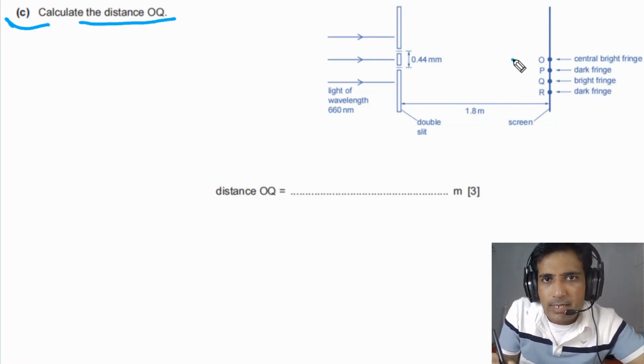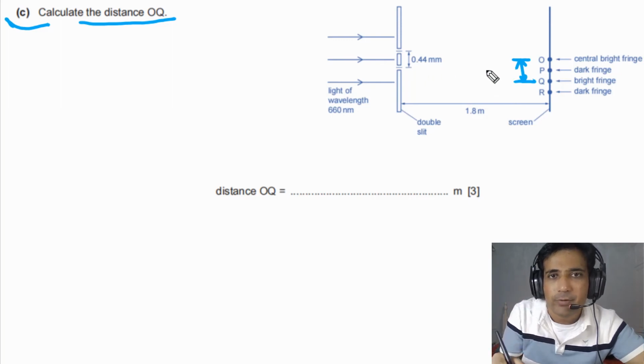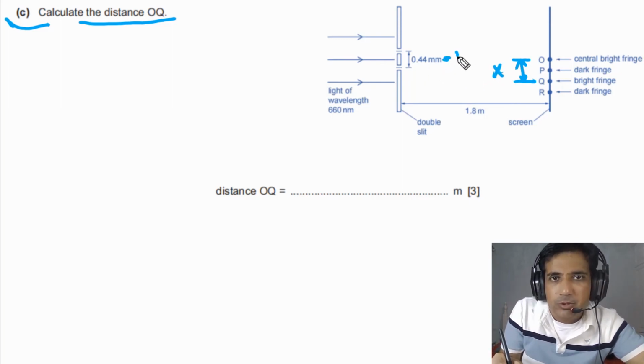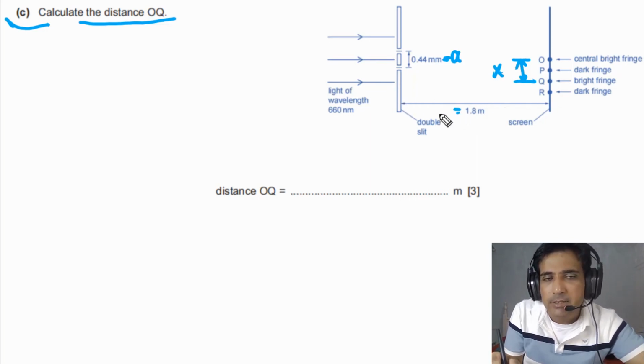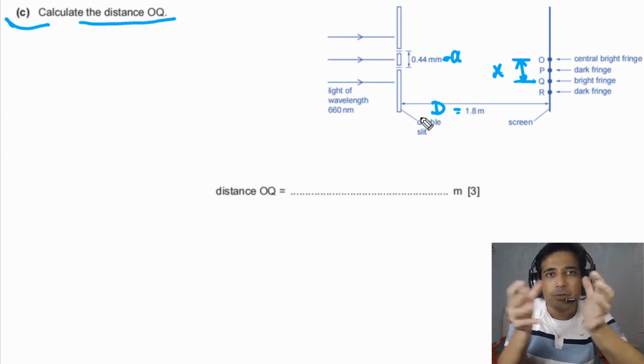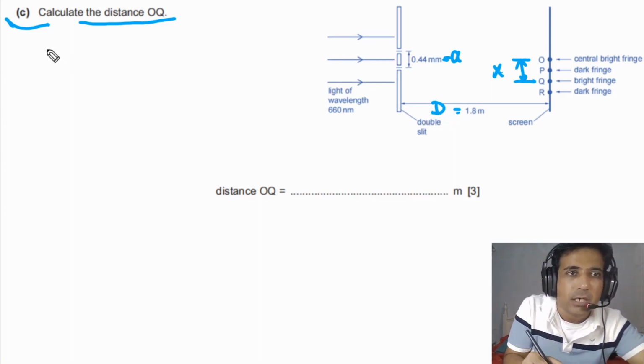It simply means that we need to find the fringe spacing between the center bright fringe and the first bright fringe, meaning the first order bright fringe. Let's say fringe spacing is equal to x, the slit separation is equal to a, and the distance between slits and screen, let's say, is equal to capital D.